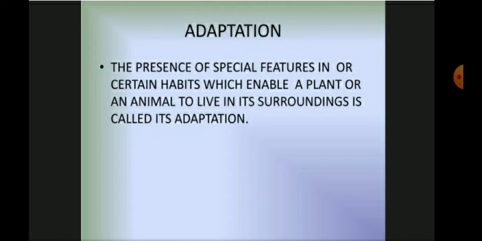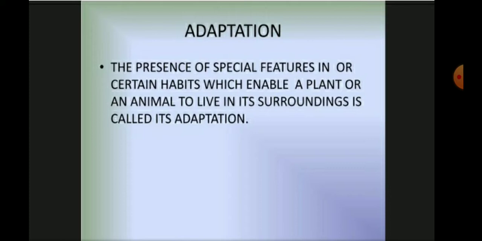So children, yesterday we discussed the habitat. We know organisms of different types are present in different habitats. We took the examples of earthworm, lotus, fishes, water hyacinth, and cacti, and discussed the different types of places where organisms live.